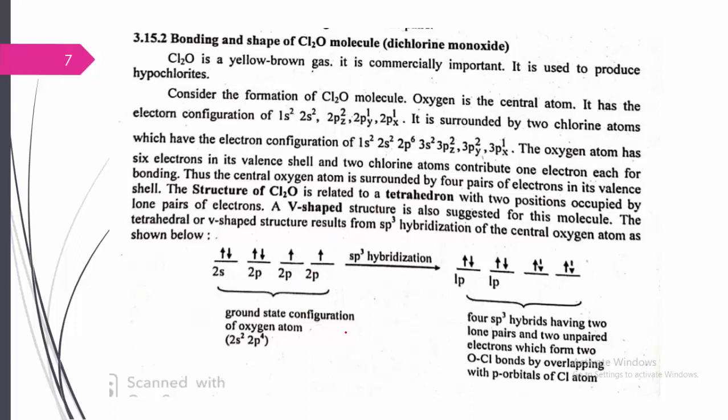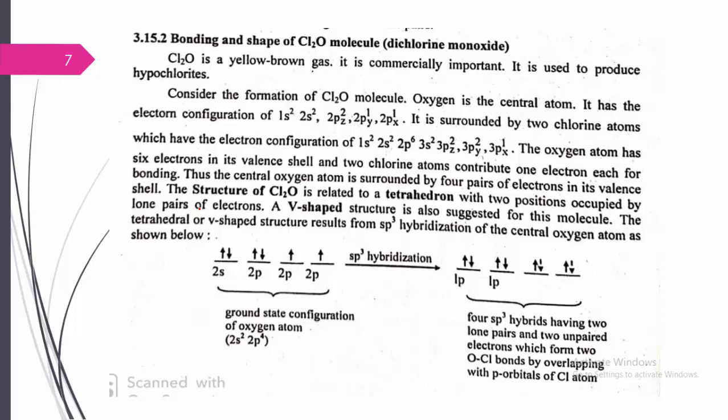At the time of hybridization, the 2s and 2p non-bonded electrons form lone pairs of electrons, and the unpaired electrons of 2py and 2pz of the central oxygen atom bond with the surrounding chlorine atoms. This forms an irregular, distorted shape of the tetrahedral shape seen in regular sp3 hybridization, and it forms the V-shaped structure of Cl2O, which is suggested for this molecule.